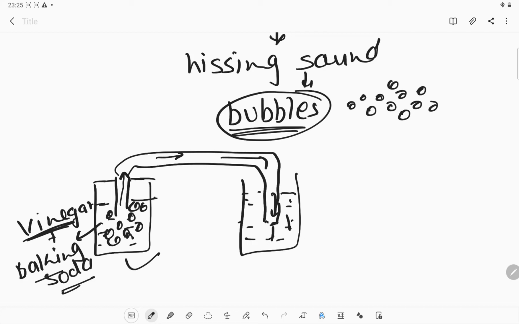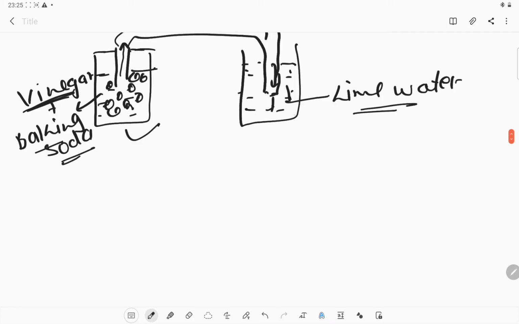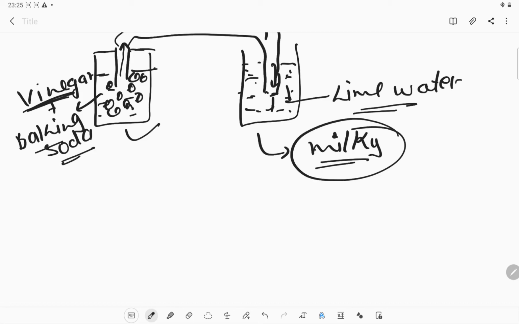That gas will pass through this solution, and this solution is a lime water solution. So what happens when carbon dioxide combines with lime water? The water will convert itself into a milky color. That's why we can say that it produces carbon dioxide, and whenever carbon dioxide comes in contact with lime water, it will change the lime water milky in color.